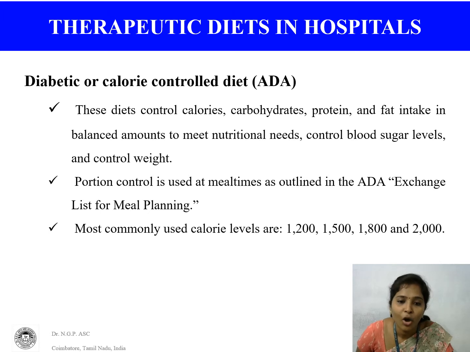Normally, the common calorie levels are 1200, 1500, 1800. The maximum is 2000. Normally, it won't exceed 1800. For one or two conditions, we can give 2000 kilocalories.